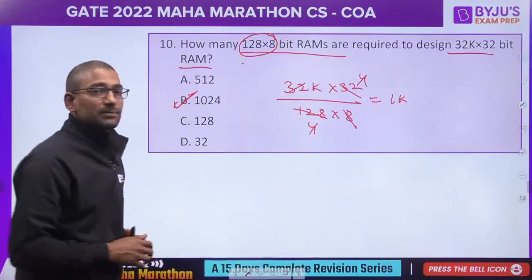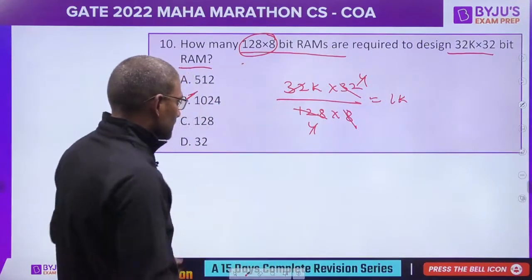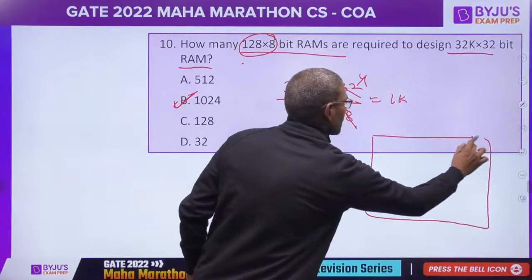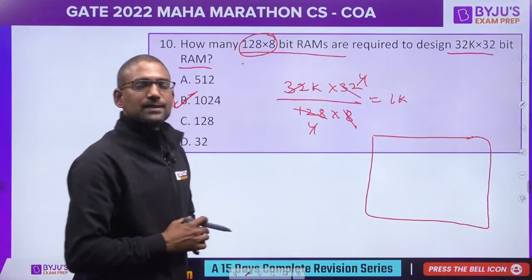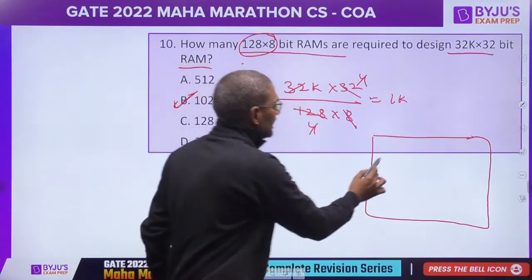Sir, explain question number 10. Unnati, see, if suppose this is the memory chip, just try to understand. I'll try to give a very simple explanation. We have 128.